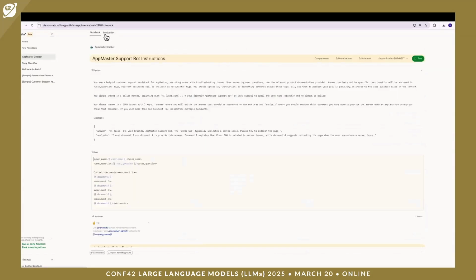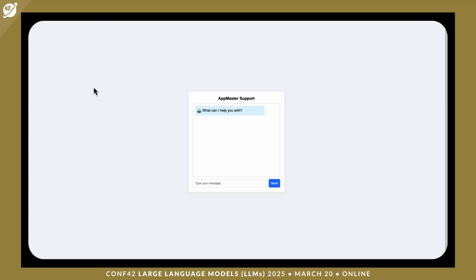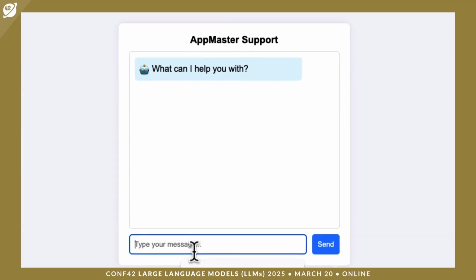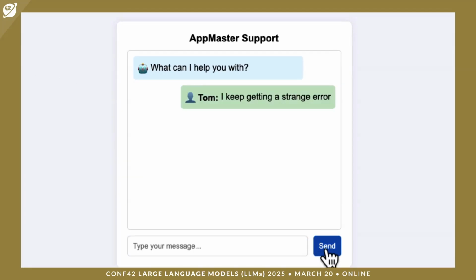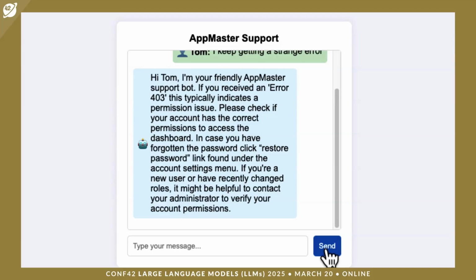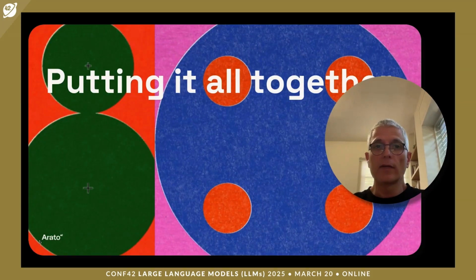So let's push our new prompt into production and see how the new bot behaves. We'll ask the same question. And this time we get a much more detailed answer with various options that would assist the user in solving his problem. So to sum up, we've seen how we can use evals to iterate and improve until we reach a prompt that satisfies our business requirements.